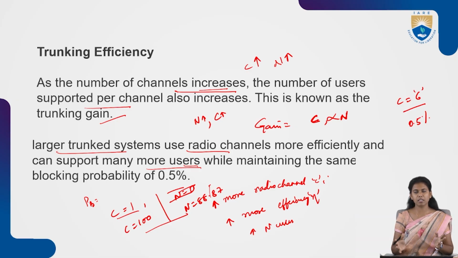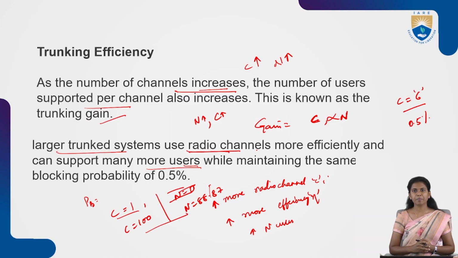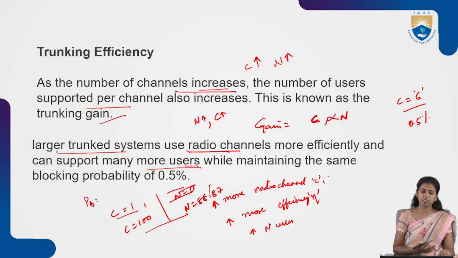If you consider a large number of cellular networks, remember that we use the radio channels more efficiently, so that more users can take the service of the same cellular system with the same blocking probability. In the question, they have given 0.5.